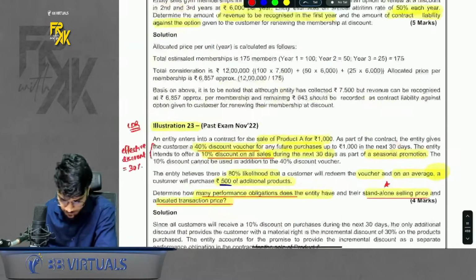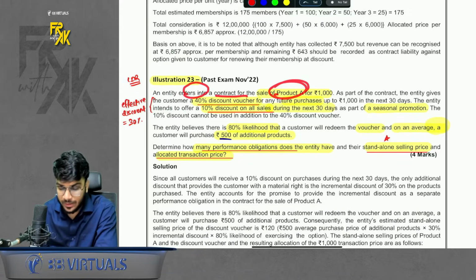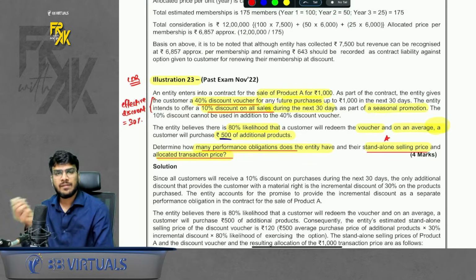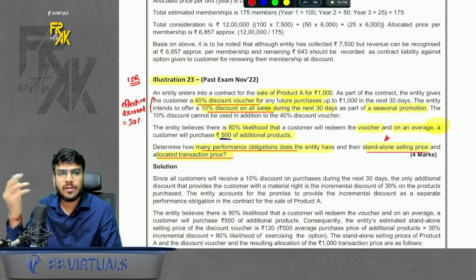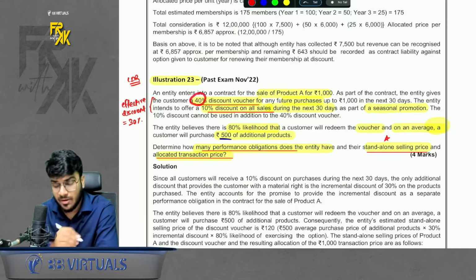Wait, I will teach you. Illustration number 23. What does it say? An entity enters into a contract for a sale of product A for ₹1,000. It gave a discount voucher of 40%. Okay. So it is not giving a free voucher. It is not like you can come and purchase anything for free. You will get a discount in future. Discount voucher is given. Okay.